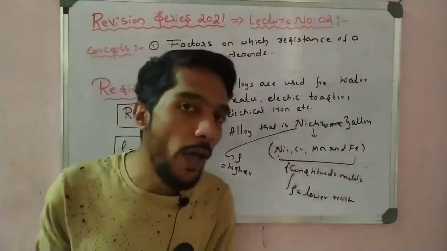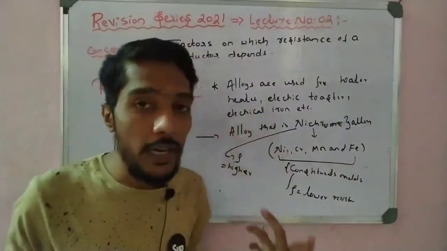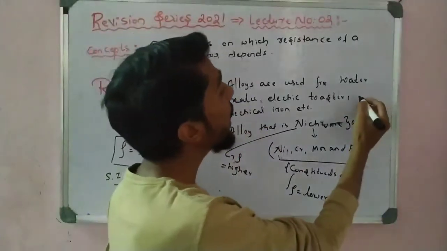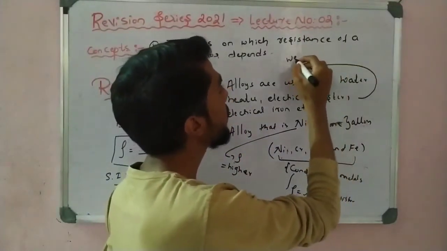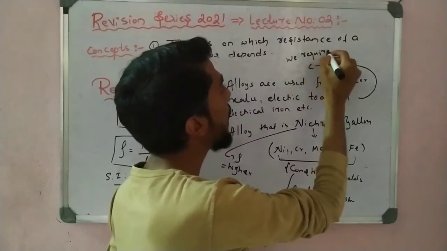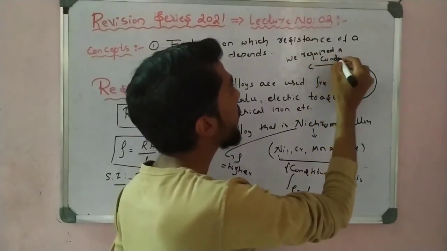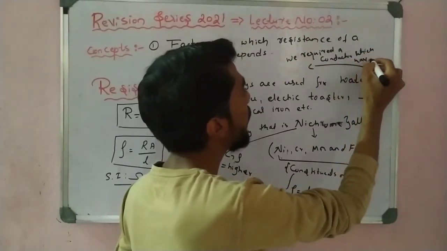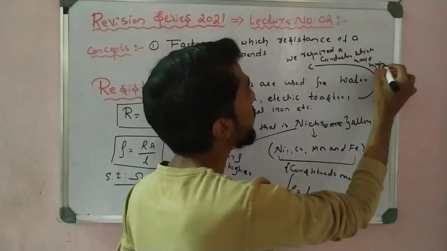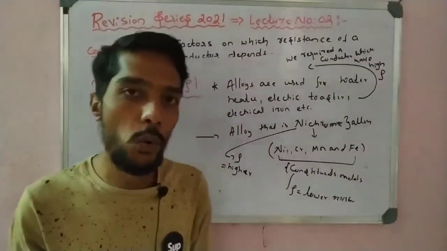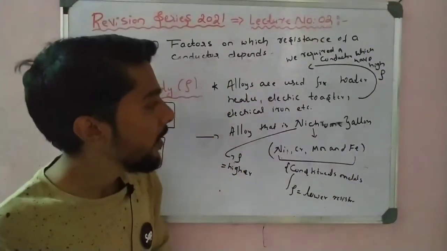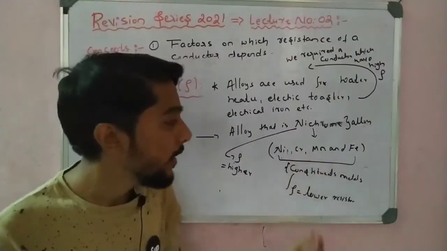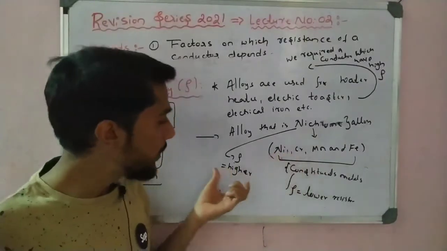So why did we select an alloy here? Because for the water heater, the electric toaster, and the electric iron, we require a conductor which has high resistivity, high rho. So here, nichrome resistivity is higher than its constituent metals. The resistivity of nickel is lower than this.